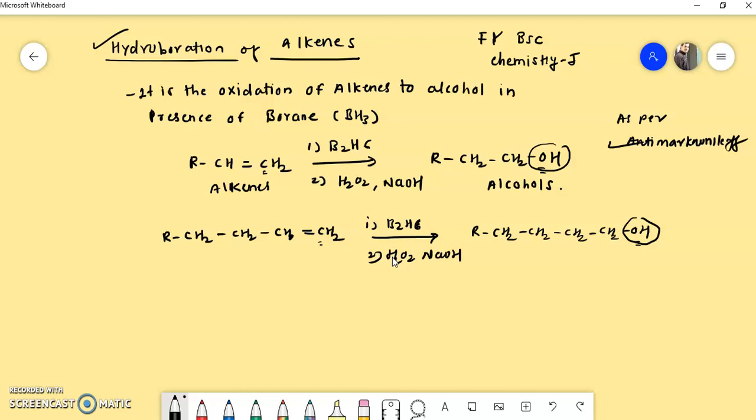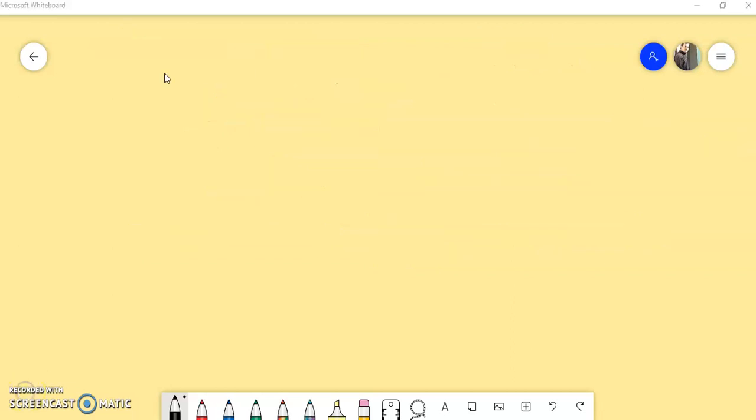Now how this reaction is carried out, we will see: how the alkenes are converted into their alkoxyborane and then oxidized. Just remember it is the oxidation of alkenes to the corresponding alcohol in presence of borane, which is called hydroboration of alkenes. In these two reactions you can take this group as anything, and such alcohols are formed from such starting material and conditions. Now I will take a simple alkene, for example ethene, CH2 double bond CH2, and explain how this reaction happens.